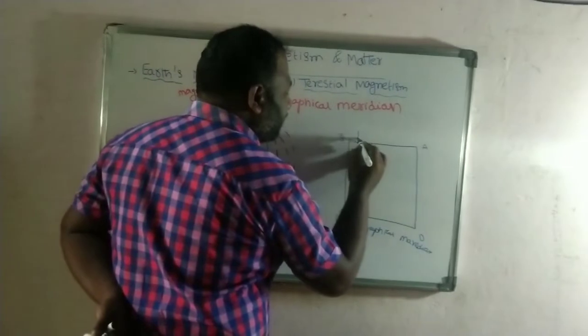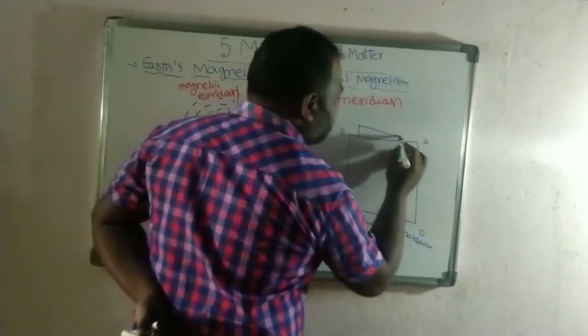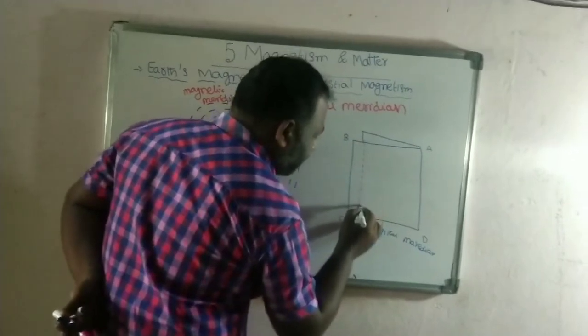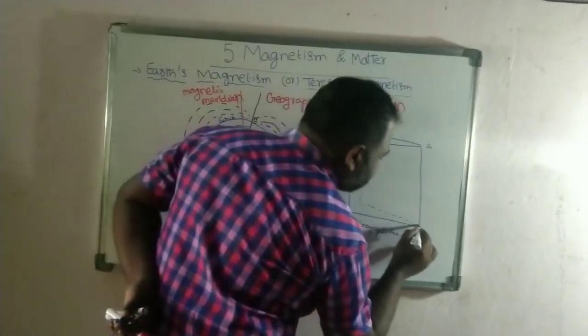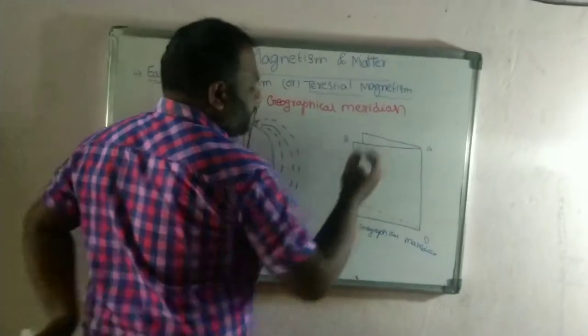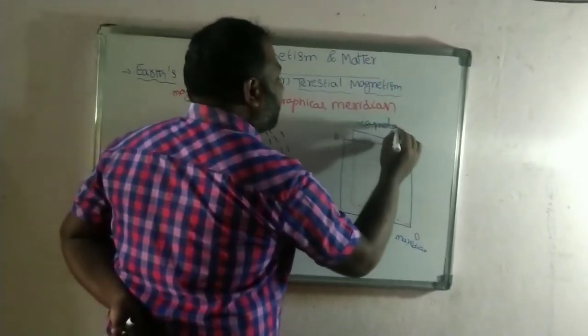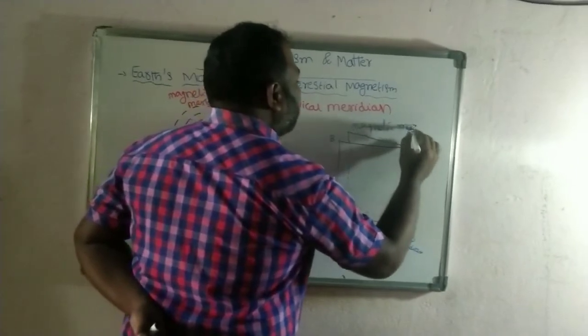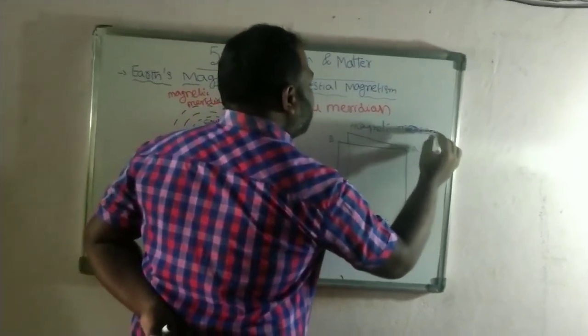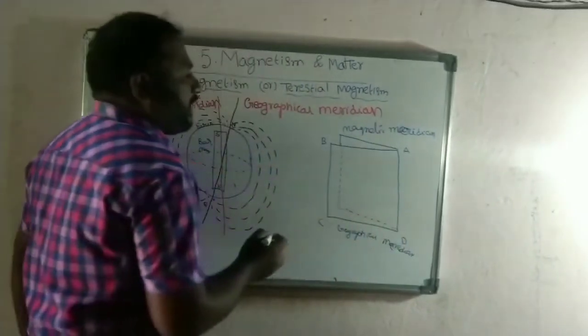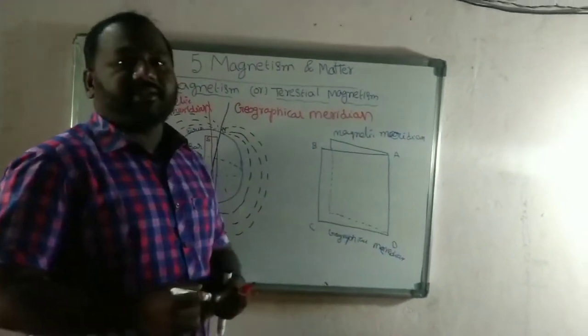Here I consider the magnetic meridian. This is similar to a book which is opened. Okay, now this is called the magnetic meridian. So like that we are going to consider geographical meridian and magnetic meridian.